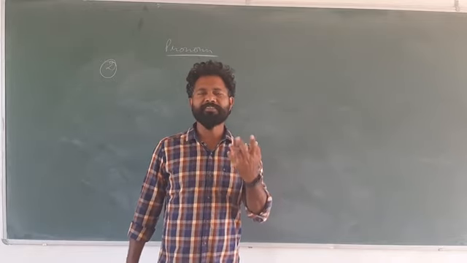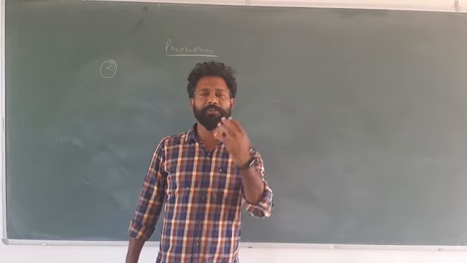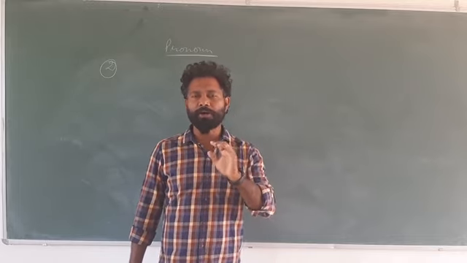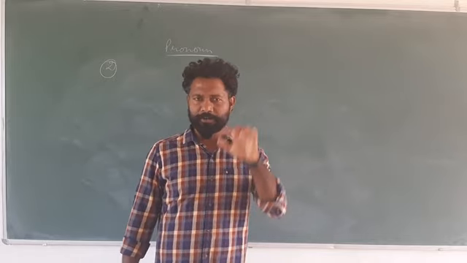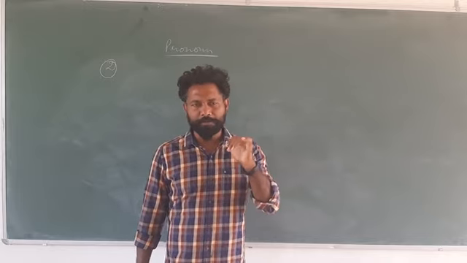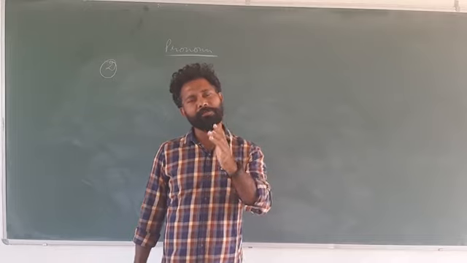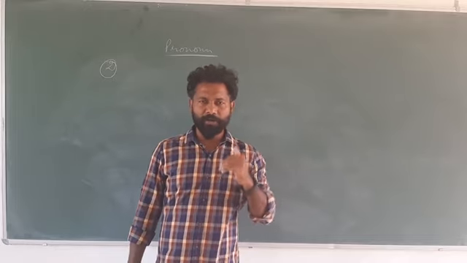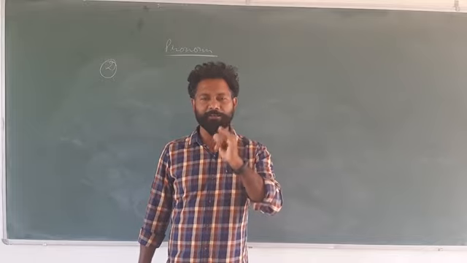If all three subjects are there, second person, third person and first person, what is lowest in order? First person. So possessive case is decided based on the first person. Out of second and third person, what is lowest in order? Second person. So possessive case will be according to second person. If third person and first person, the lowest in order is first person. That's why the possessive case will be decided as per the first person.